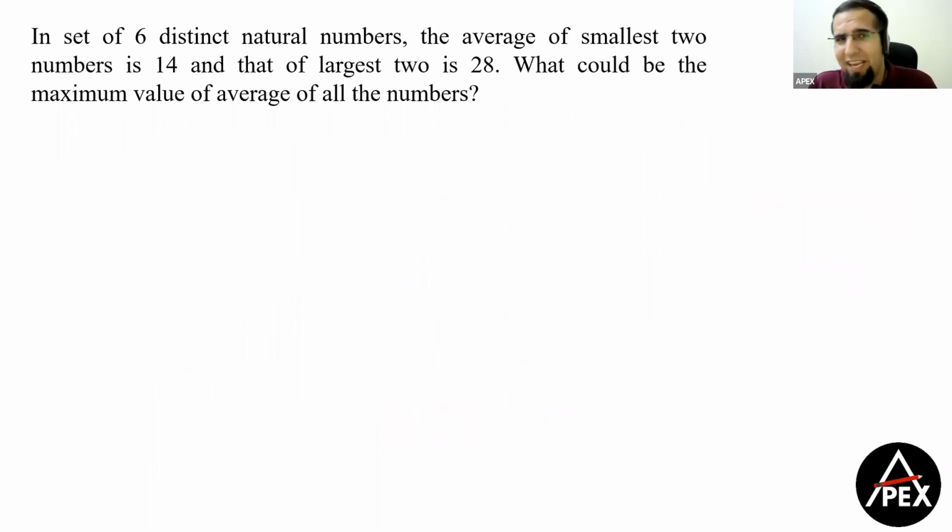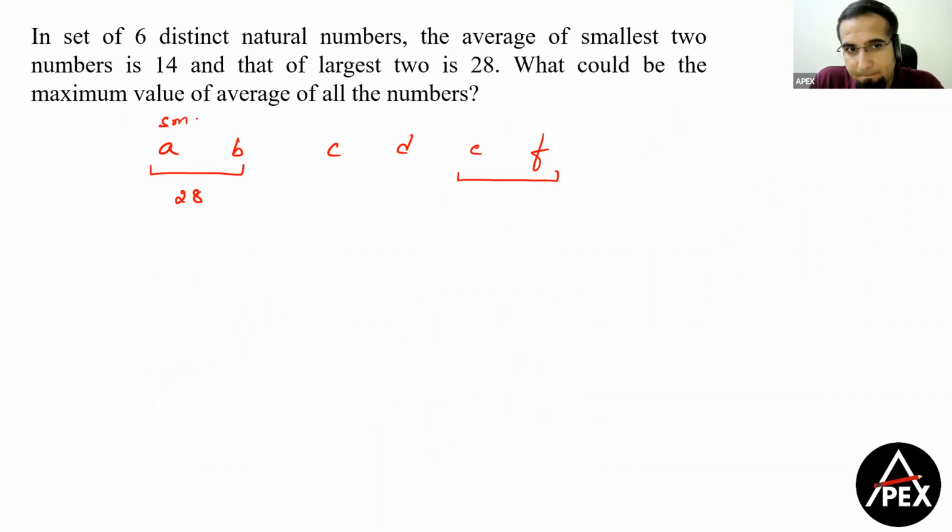Now let's move to the next question, which is a very interesting question of 6 distinct natural numbers, and I'm talking about average. So let's say my 6 distinct natural numbers are A, B, C, D, E, F. ठीक है. अब बोलता है average of smallest 2 is equal to 14, मतलब इन दोनों का sum total हो गया 28. Average of largest 2, so these are my smallest, ठीक है, and these are my largest. That means C and D have to lie between these two. Okay, now so largest 2 का sum हो गया 2 into 28, that is 56. So average into number of terms is equal to sum total.